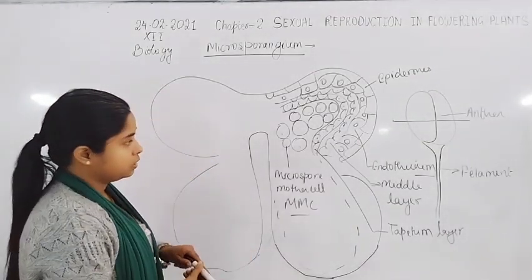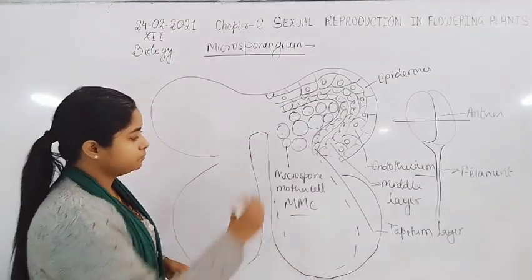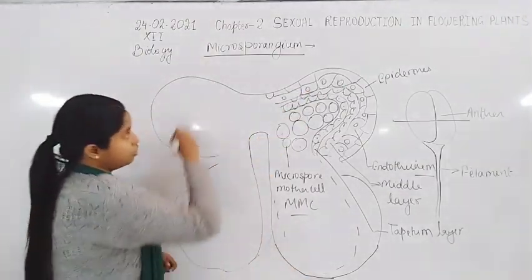So here is the structure of the microsporangium.